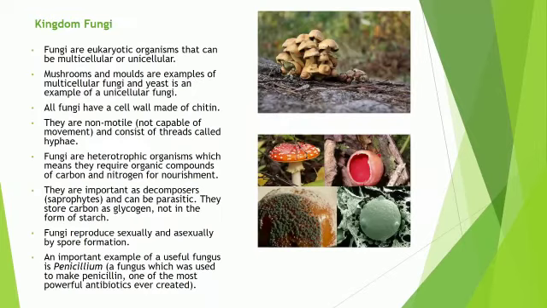The next group is fungi. These are eukaryotic, multicellular or unicellular also. Mushrooms and molds are examples of multicellular fungi, and yeast is an example of unicellular fungi. All fungi have a cell wall made up of chitin, not cellulose.